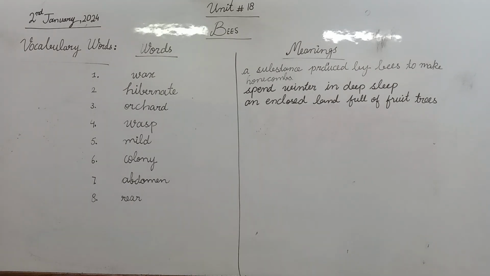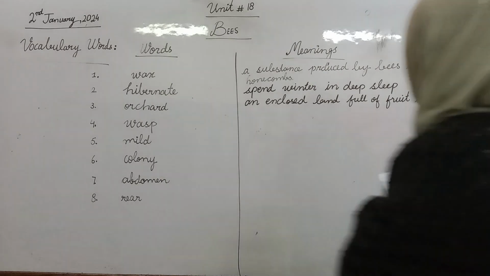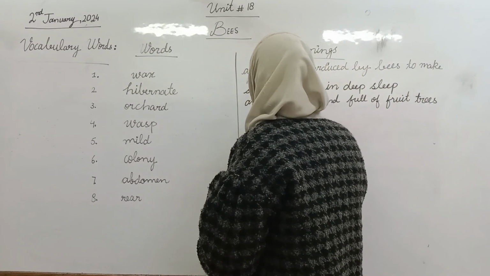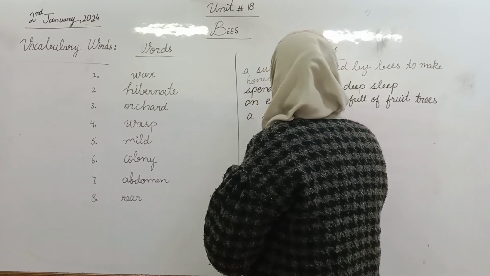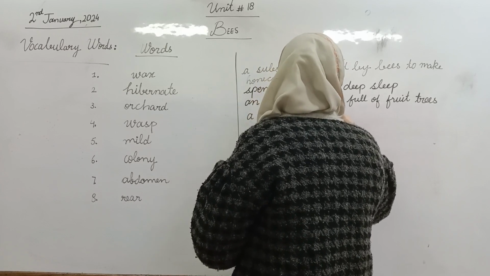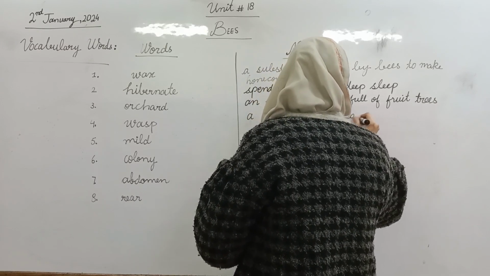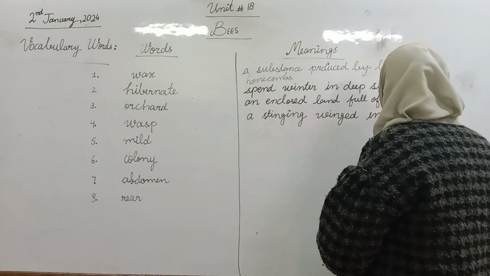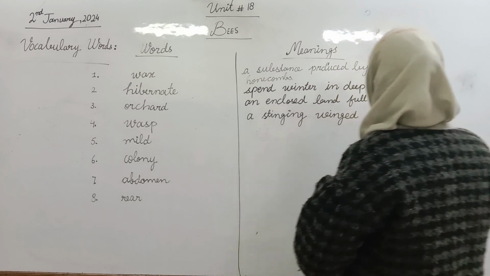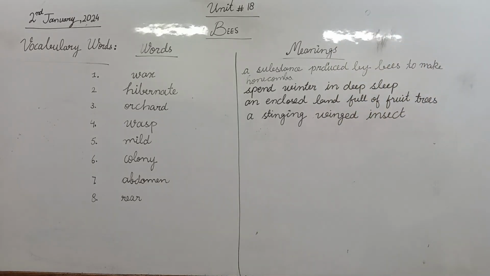Yes, now find the meaning of vast. Yes, the fourth word is vast. And what is its meaning? Anybody find? Yes, its meaning is a stinging, winged insect. It is a kind of insect that is stingy and winged. A stinging and winged insect.